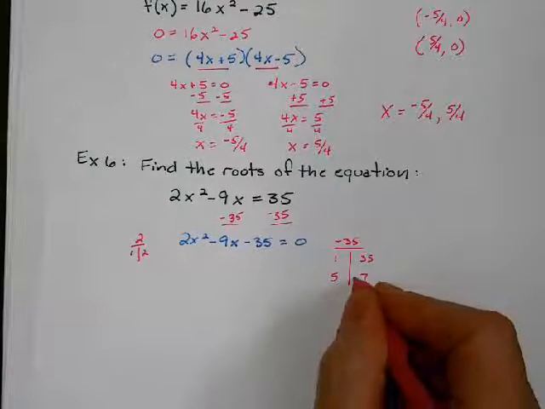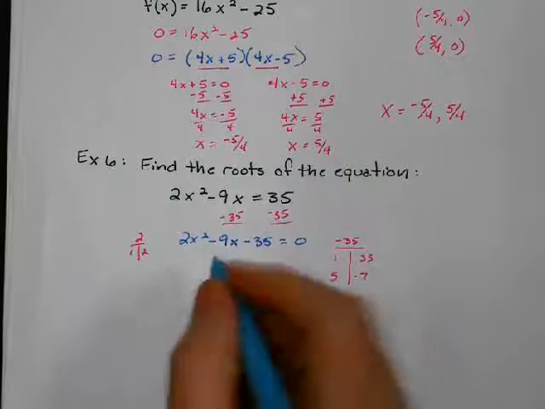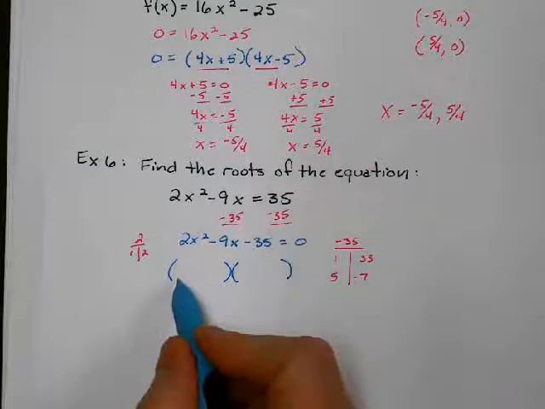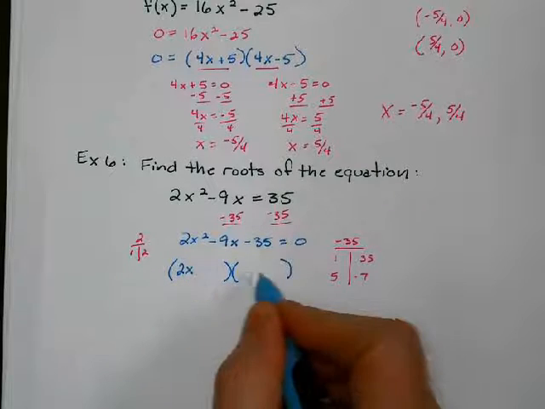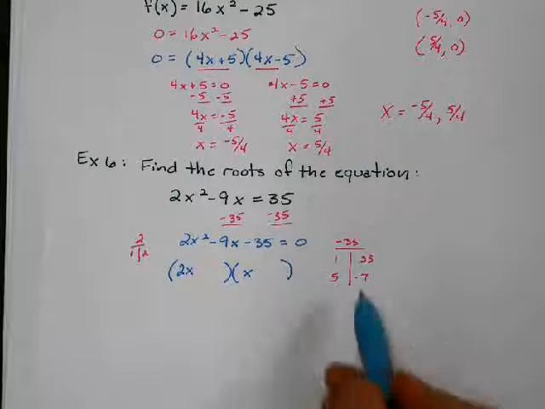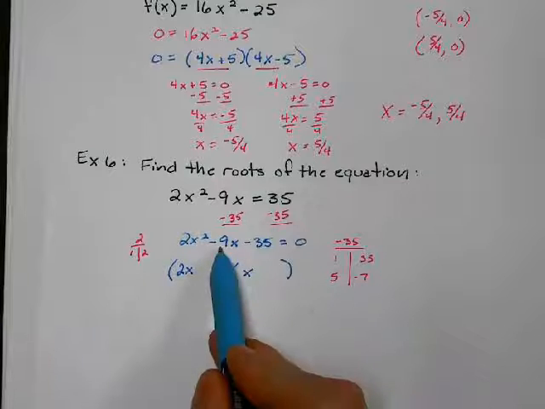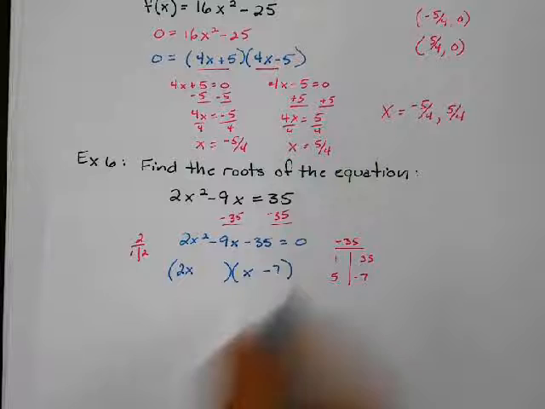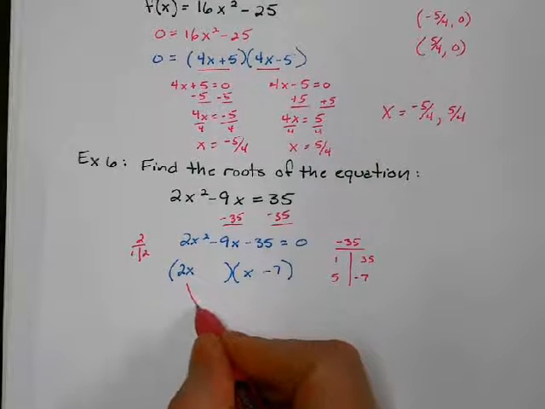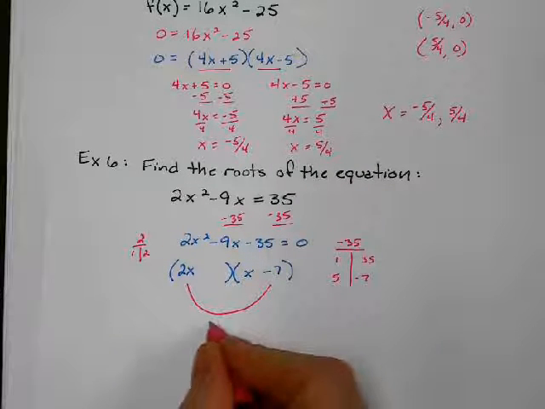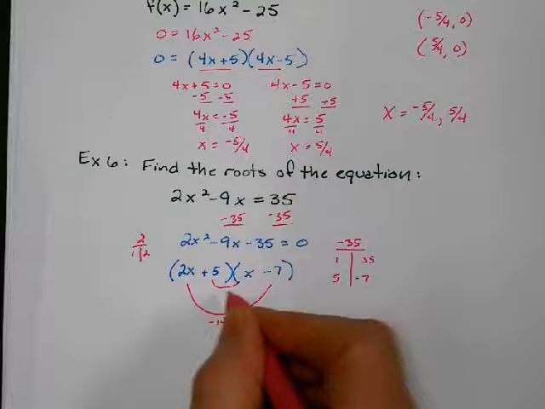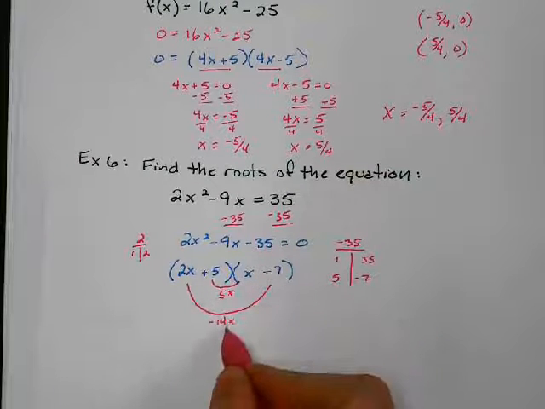So let's set them up. So here I would put 2x and x. And then I need to find a combination that gives me negative 9. So if I put a negative 7 over here, these two would multiply to give me negative 14x. And if I put positive 5 right here, these two would multiply to give me 5x. And negative 14x plus 5x is negative 9x. So I got my factoring right.